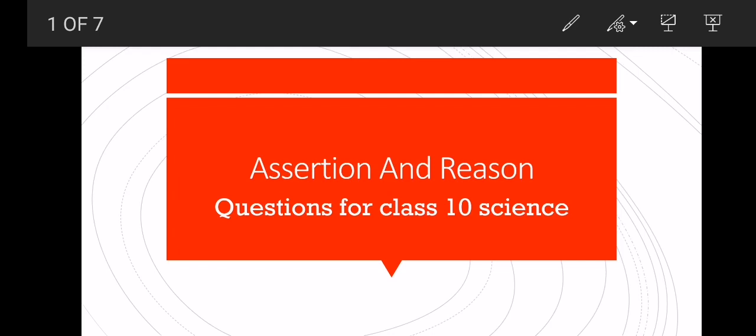Now what is assertion and reason? It is actually one question with two statements. One statement is called the assertion and one is called the reason. हमें ये समझना बहुत ज़रूरी है कि what is assertion and what is reason. Assertion means a forceful statement. Forceful statement मतलब एक निश्चित, एक दृढ़ या एक दावा जो कि बिल्कुल करेक्ट है.